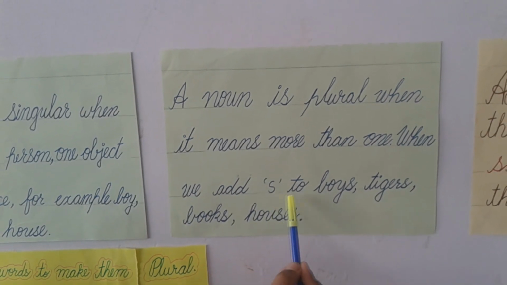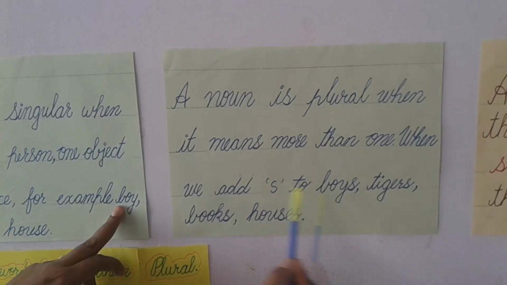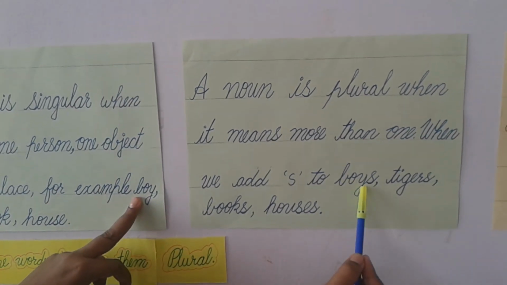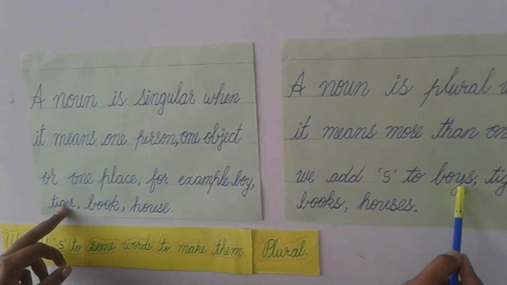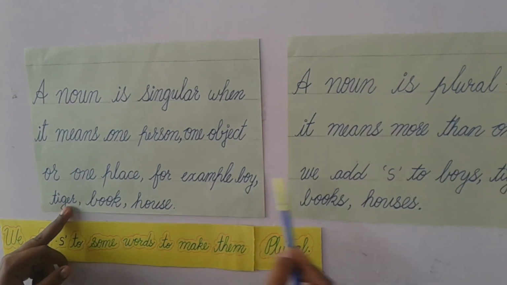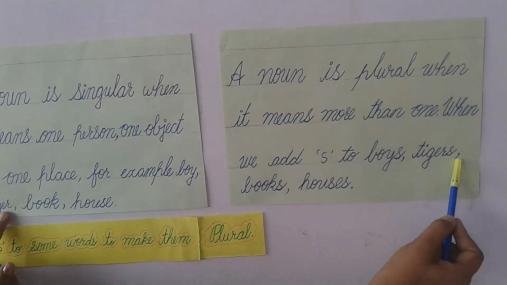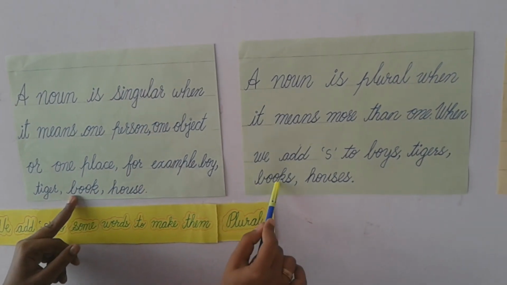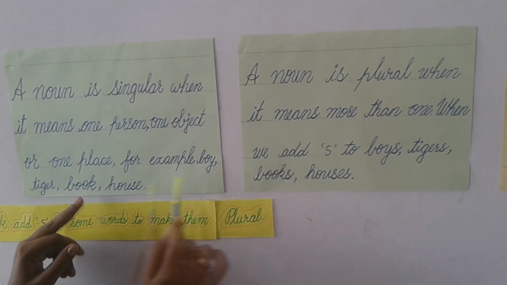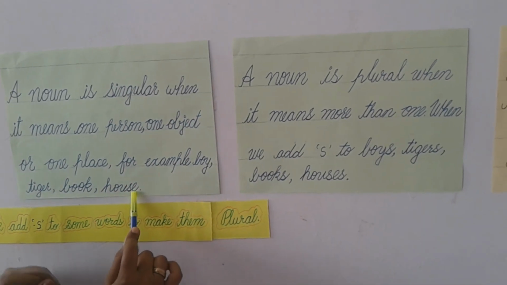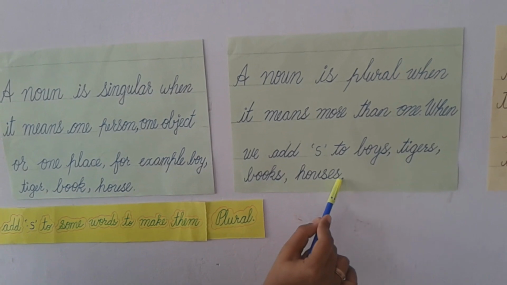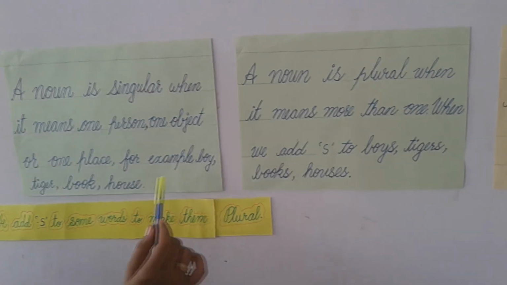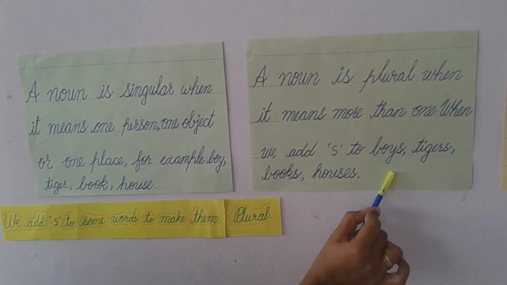We add s to boy to make boys. Tiger, tigers. Book, books. House, houses. We have made these singular nouns into plural form.